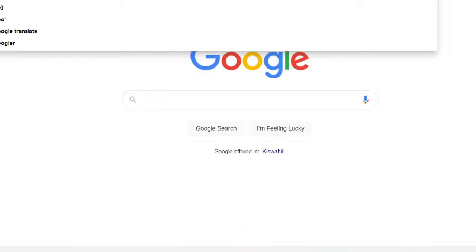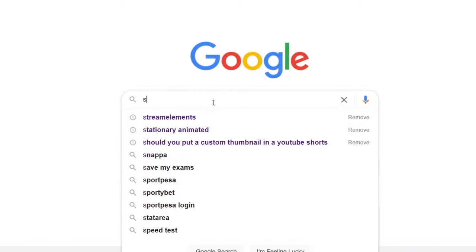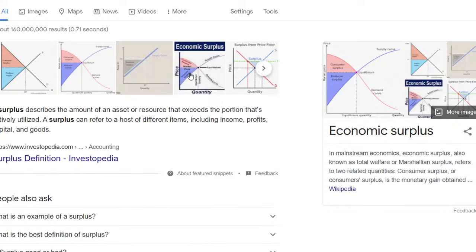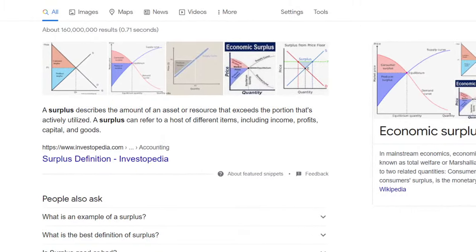I don't know if I can show you guys, but I don't know if you are able to see this. Are you guys able to see this? I think you should be. Okay, so you can see a surplus describes the amount an asset or resource exceeds the portion. And you can see some diagrams right here. Can you guys see? Let me move my camera to that side. So I think you are able to see now.